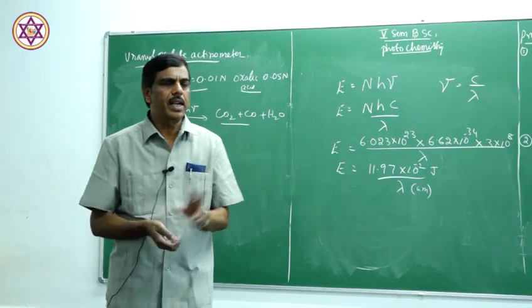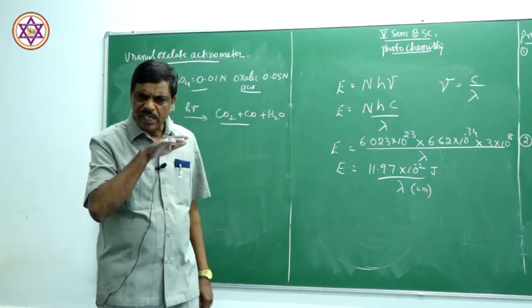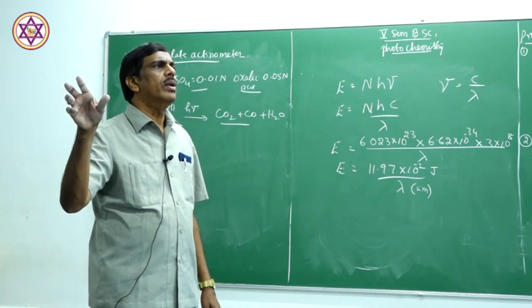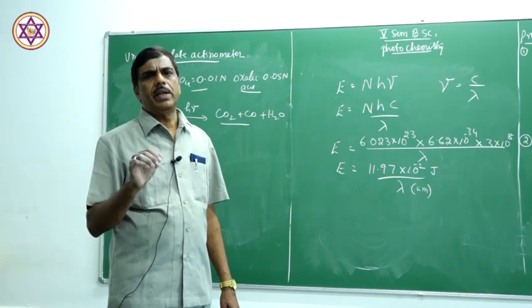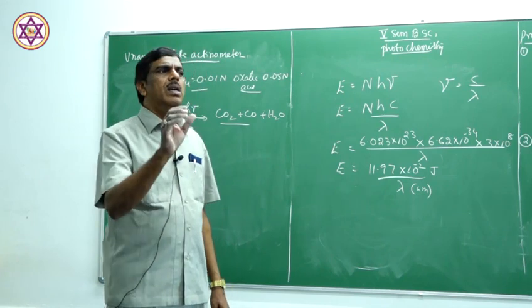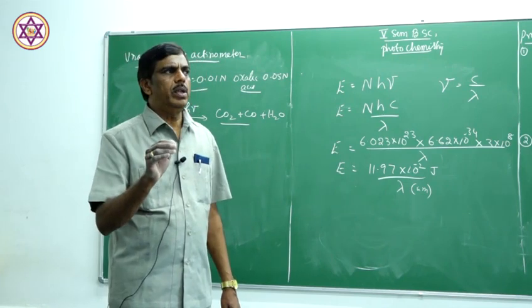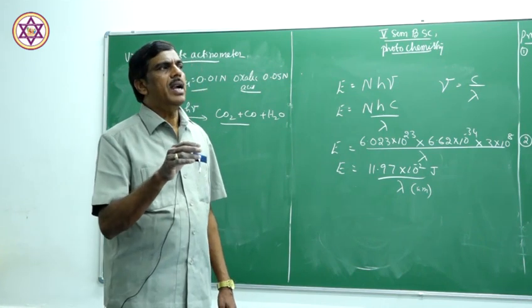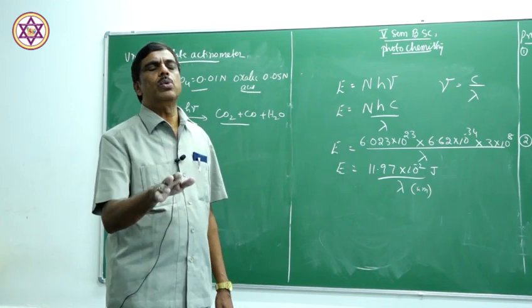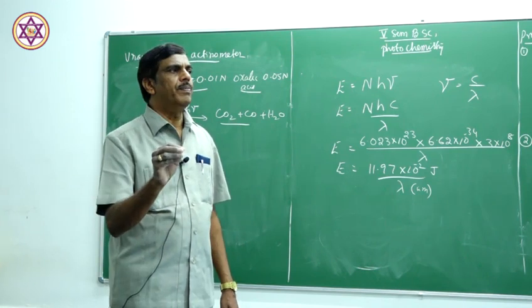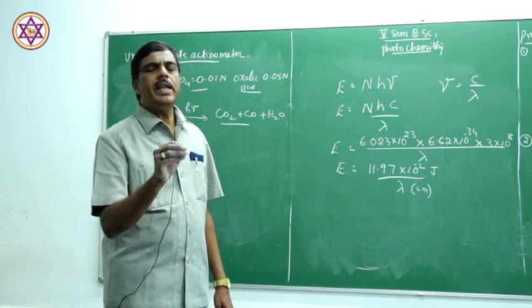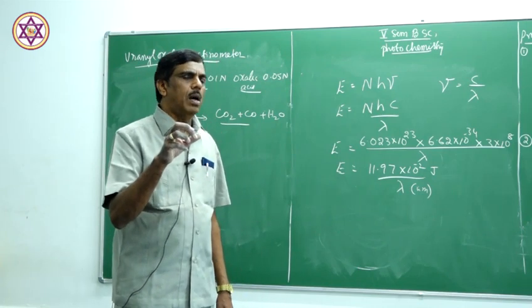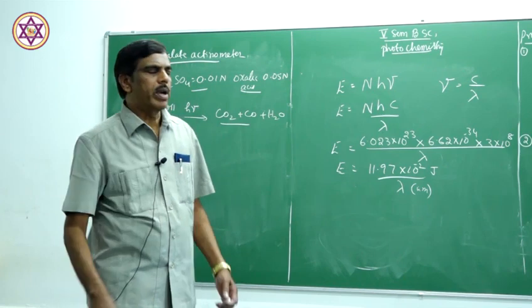There are two steps in this actinometer, as I told you. One, radiation is passed through the solvent only, and the amount of quanta is obtained from the actinometer. Second, the solution which is to be examined is taken, and radiation is passed through the solution for the same amount of time, and the radiation emitted is also obtained. By taking the amount of radiation absorbed, we can find out the quantum efficiency.